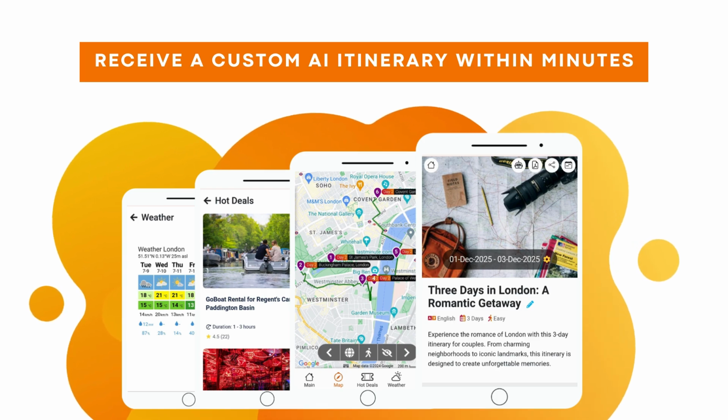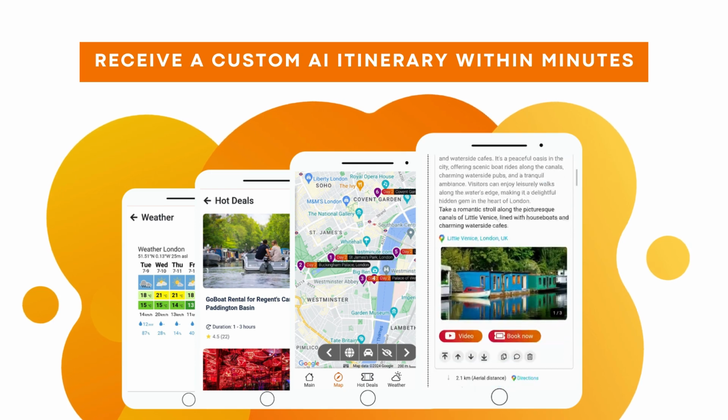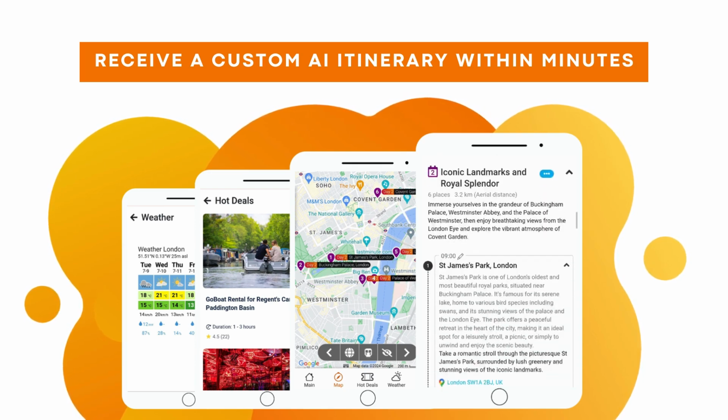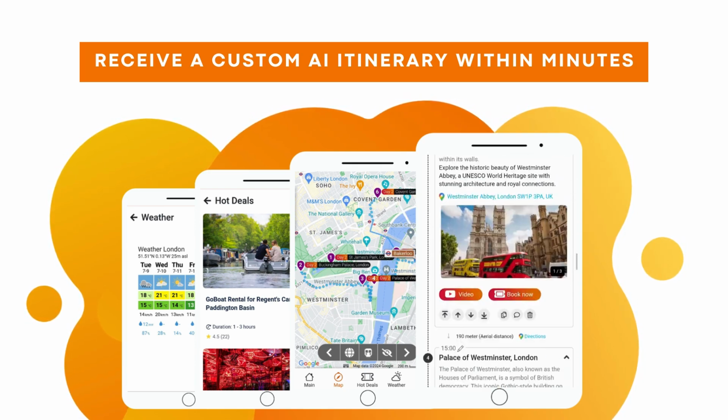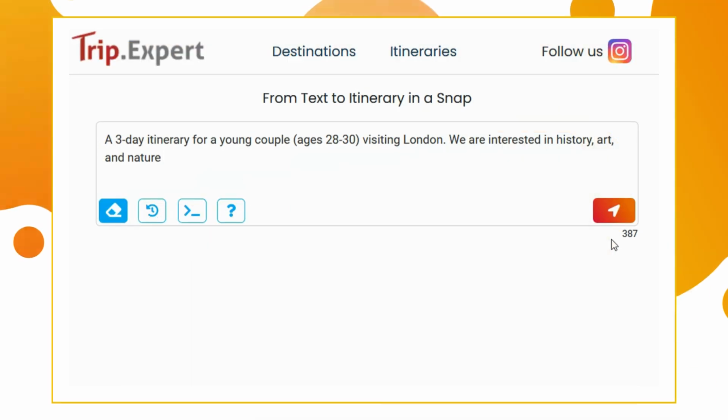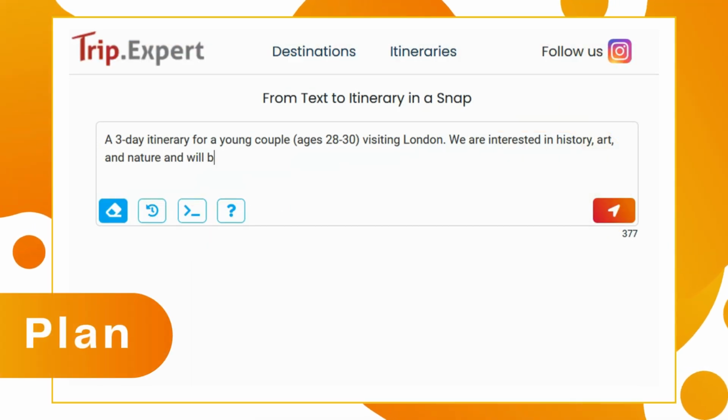Welcome to the future of travel planning with our AI Trip Planner. Create a personalized itinerary within minutes and get ready for your next adventure. Easily turn your travel dreams into a reality.